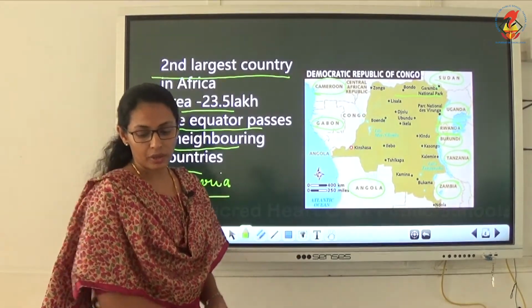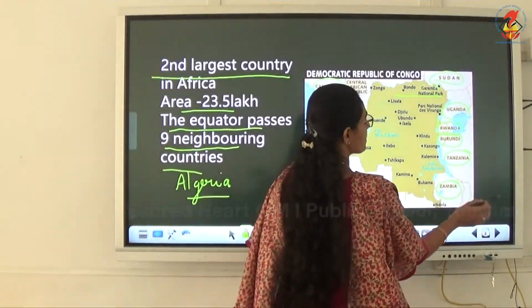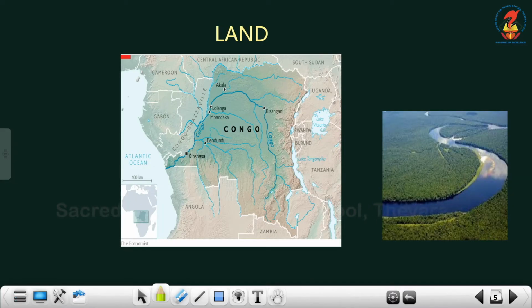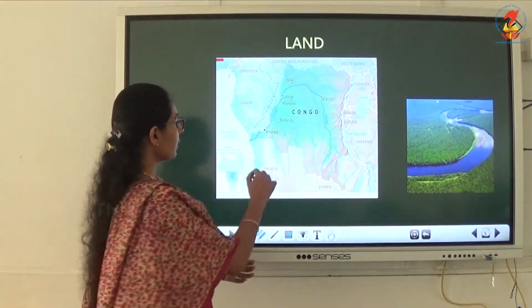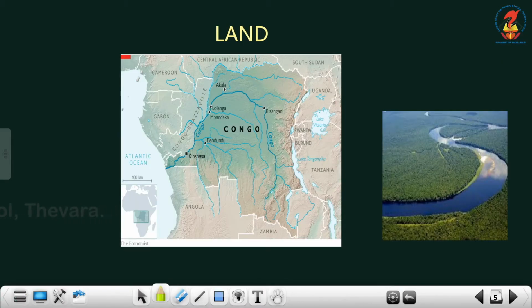Clear, children? Now we are moving to the next heading related to the DRC, that is land. How are the land areas? This is the Congo area. The northeast area is surrounded by a particular mountain known as the Rwenzori mountain.